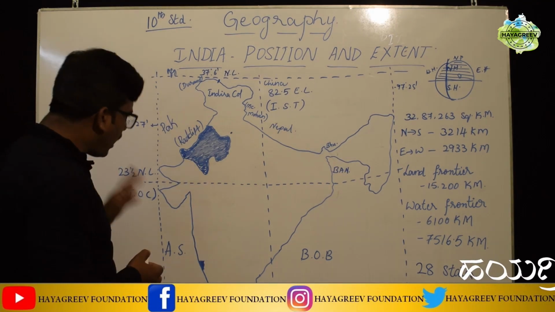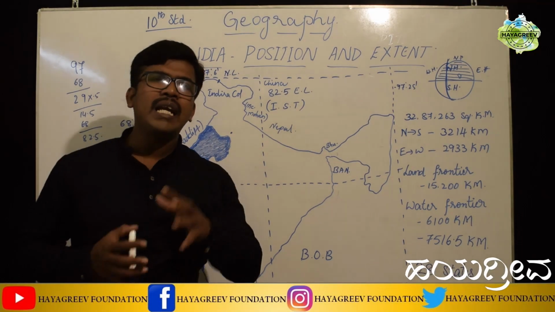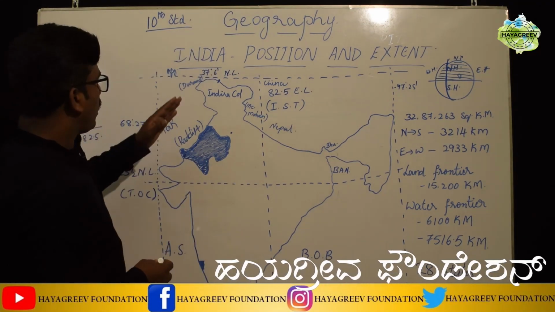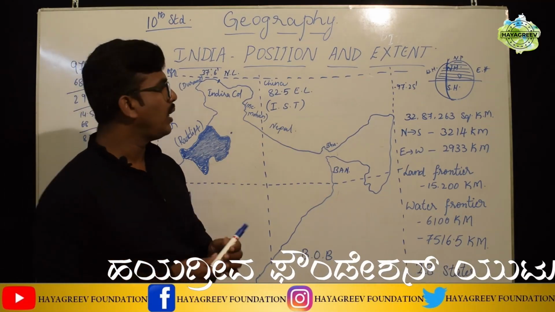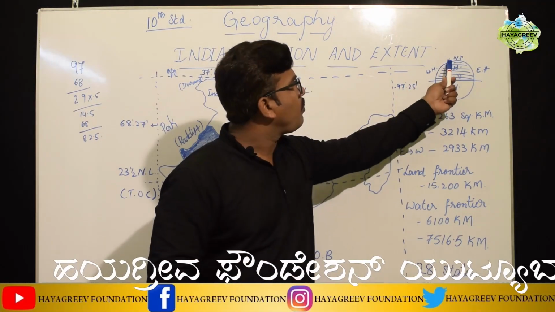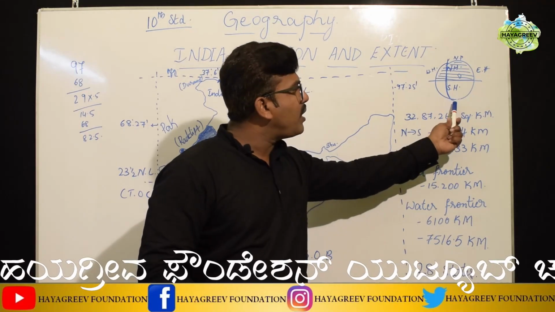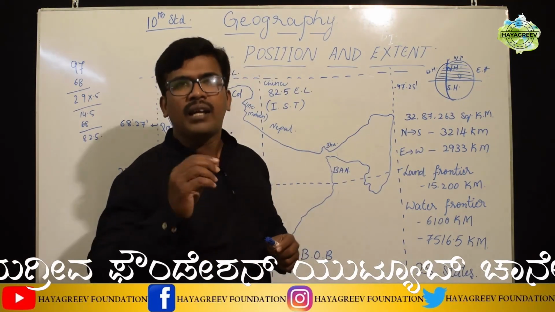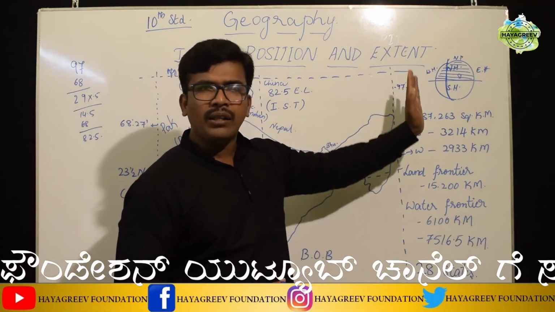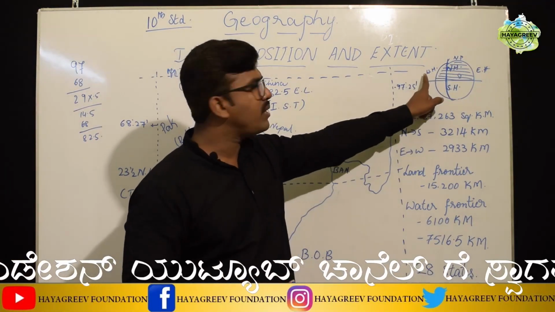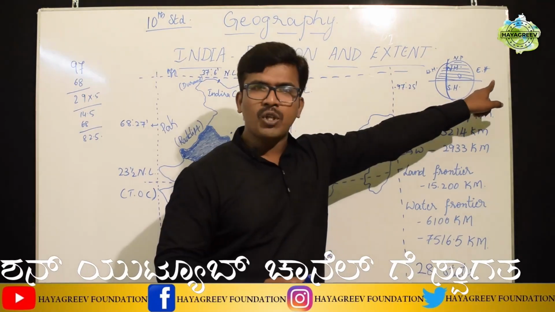Students, this line is also called the Central Meridian of India. Then let us go to the longitudinal position. Here, as I told, the prime meridian which passes through Greenwich near London divides the earth into two parts as Western Hemisphere and Eastern Hemisphere.